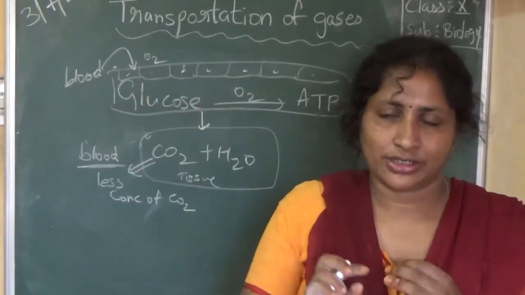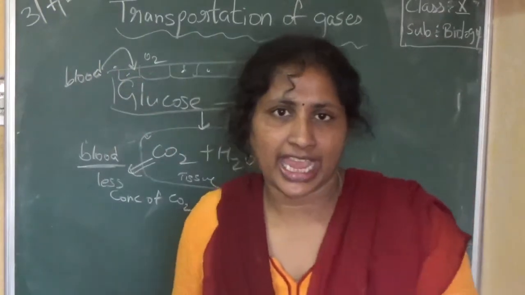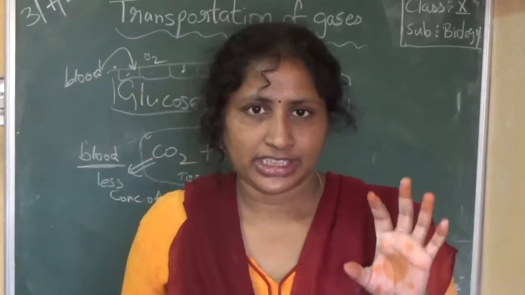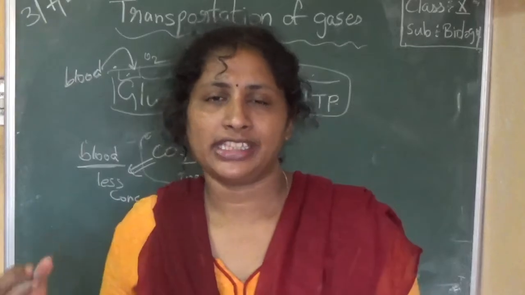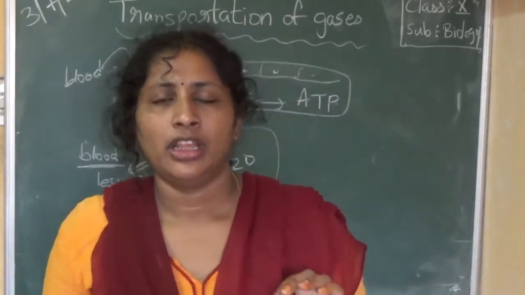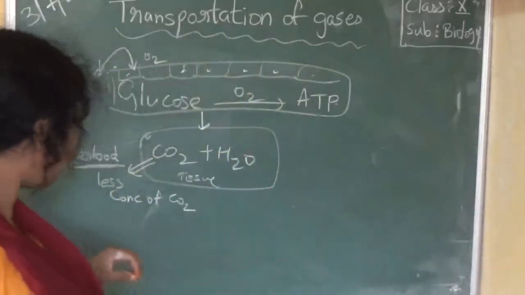So RBC, which has hemoglobin in it, has less affinity to combine with the carbon dioxide. So what happens?